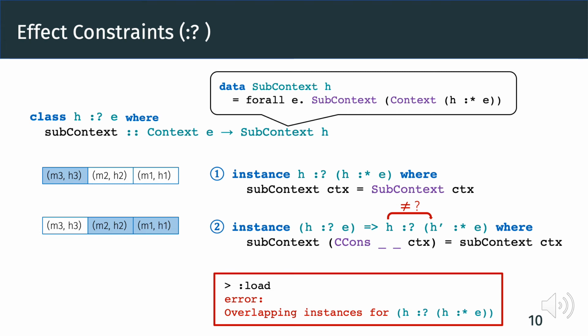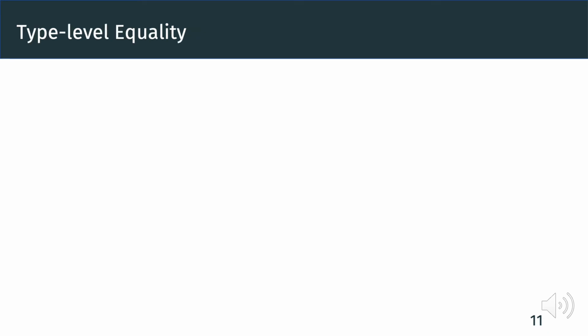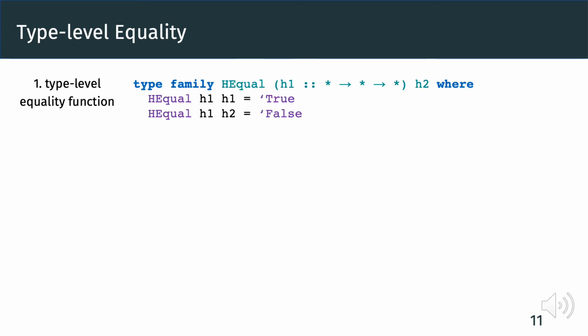This is a known question in Haskell, and many solutions have emerged over the years. In our work, we choose to encode type-level equality using type families. In particular, there are three steps to define the type class h in E. First, we define a type-level equality function using type family HEqual, which returns true if two handlers are the same, and false if they are not. Here, the true and false are values promoted to the type level by data type promotion.